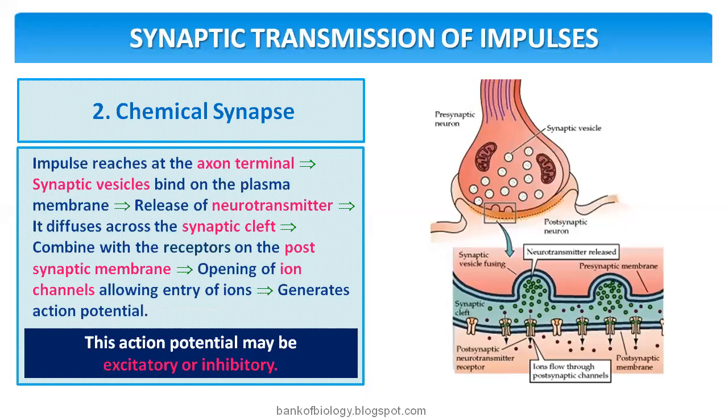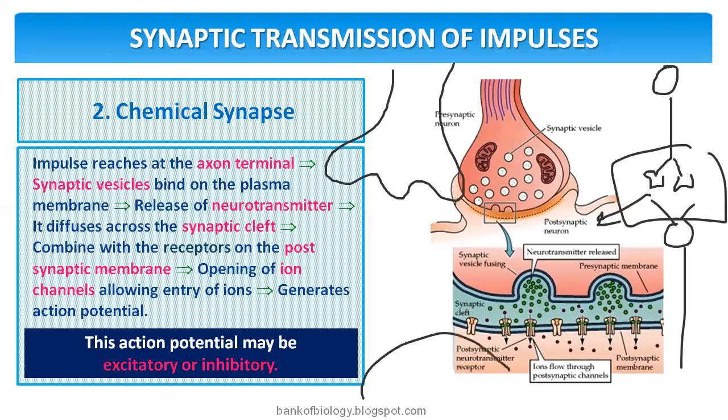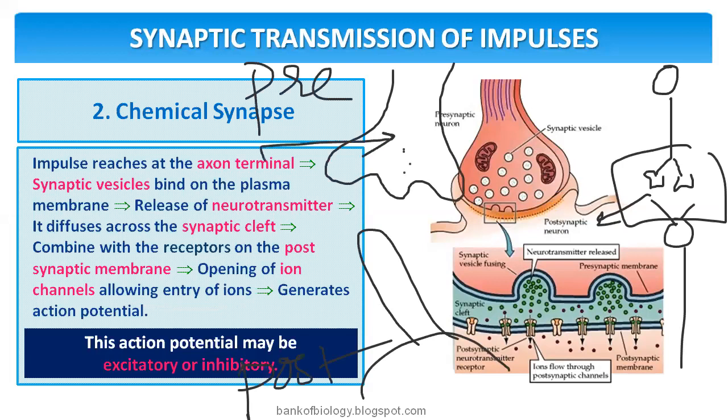Let me draw the diagram to understand this much better. This is the axon terminal. Here I'll show you once again. These are the synaptic knobs and this is another neuron. We say this area is the synaptic cleft, the area I'm showing in the microscope. This is called the presynaptic neuron and this is called the postsynaptic neuron. This is the axon terminal. That's the synaptic vesicle. These synaptic vesicles bind on the plasma membrane like this.